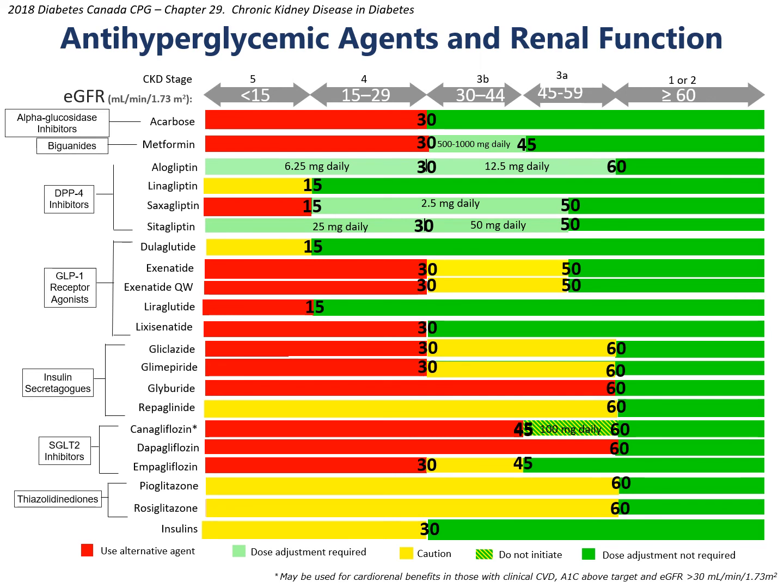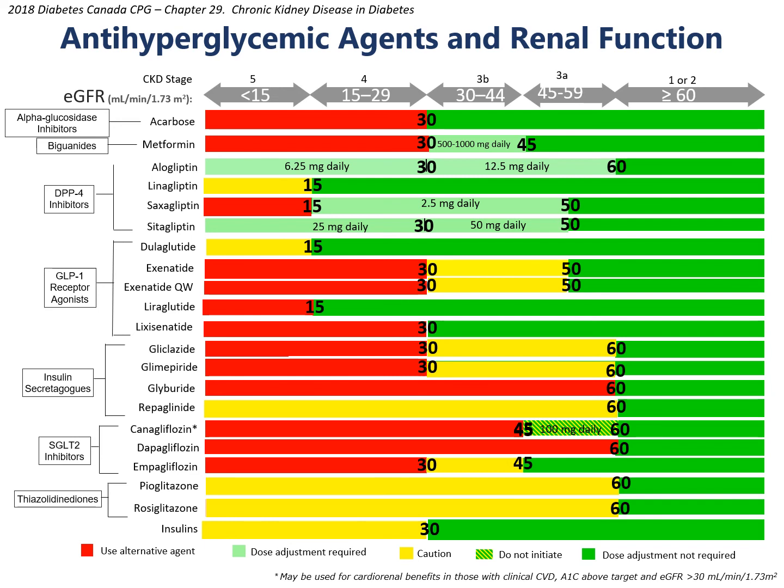This is the updated figure looking at the antihyperglycemic agents and renal function. Across the top are the different stages of CKD, and along the sides are the different classes of medications as well as the individual medications. Dark green depicts that a dose adjustment is not required and the agent is safe to be utilized.